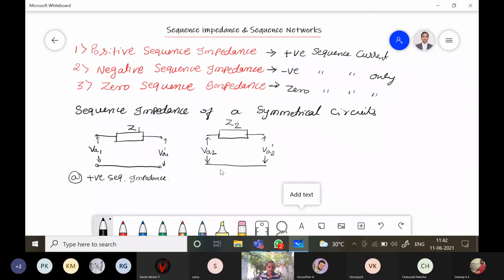This is the second diagram, negative sequence. So 1 always represents positive, 2 represents negative, and 0 represents zero sequence, right? We already studied this in the previous chapter.